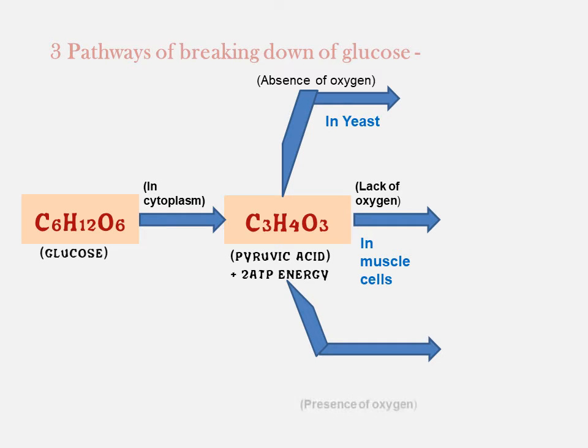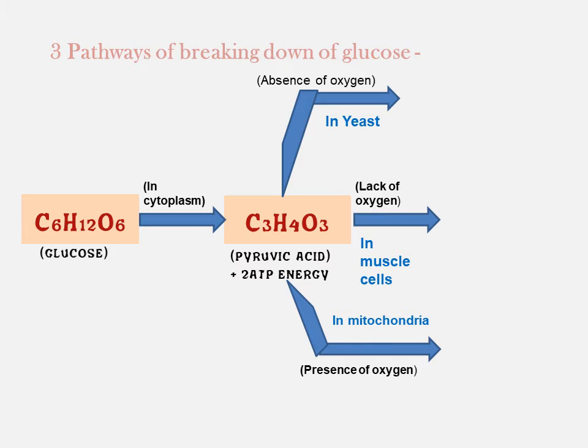Then the third pathway is when sufficient oxygen is present, that is presence of oxygen. It occurs in mitochondria. So we have discussed three pathways in which pyruvic acid will be converted into other compounds: absence of oxygen in yeast cells, lack of oxygen in muscle cells, and in mitochondria, the normal process in presence of oxygen.